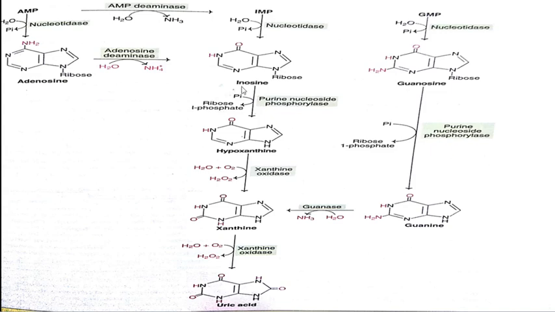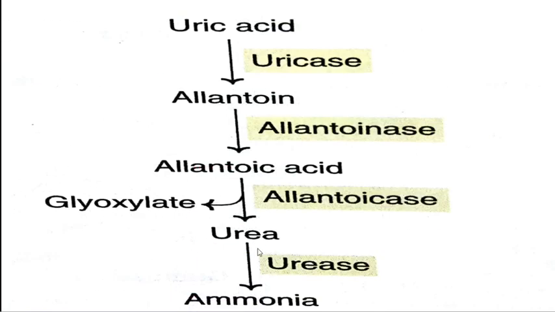The inosine is converted into hypoxanthine, then hypoxanthine into xanthine. Lastly, xanthine oxidase converts it into uric acid. So uric acid is the final product of purine metabolism in humans. This is the pathway of purine metabolism in human beings.